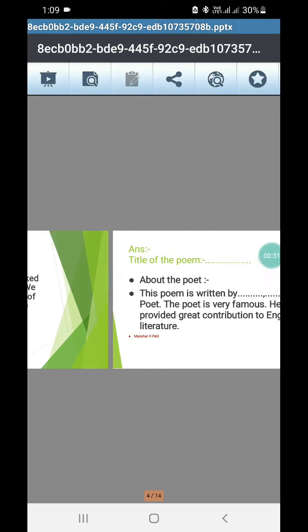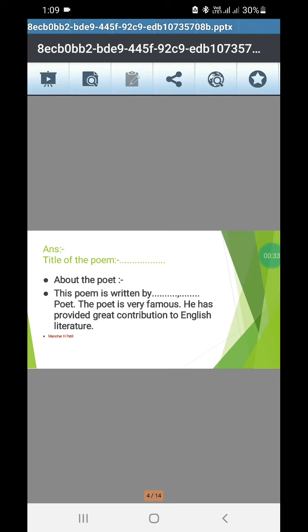तर या ठिकाणी गाईडलाईन्स अशा प्रकारे आहेत. First of all, write the title of the poem. Then point number 1, about the poet. This poem is written by ... poet. Poet is very famous. He has provided great contribution to English literature. So in this one we have to add the name of the poet and the country that he belongs to.